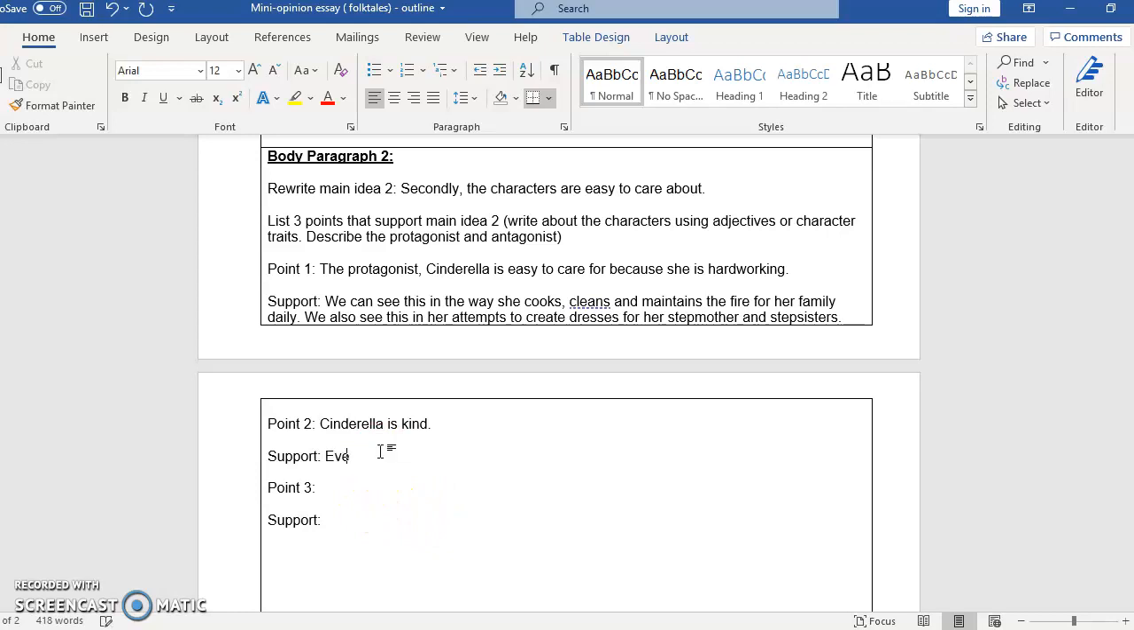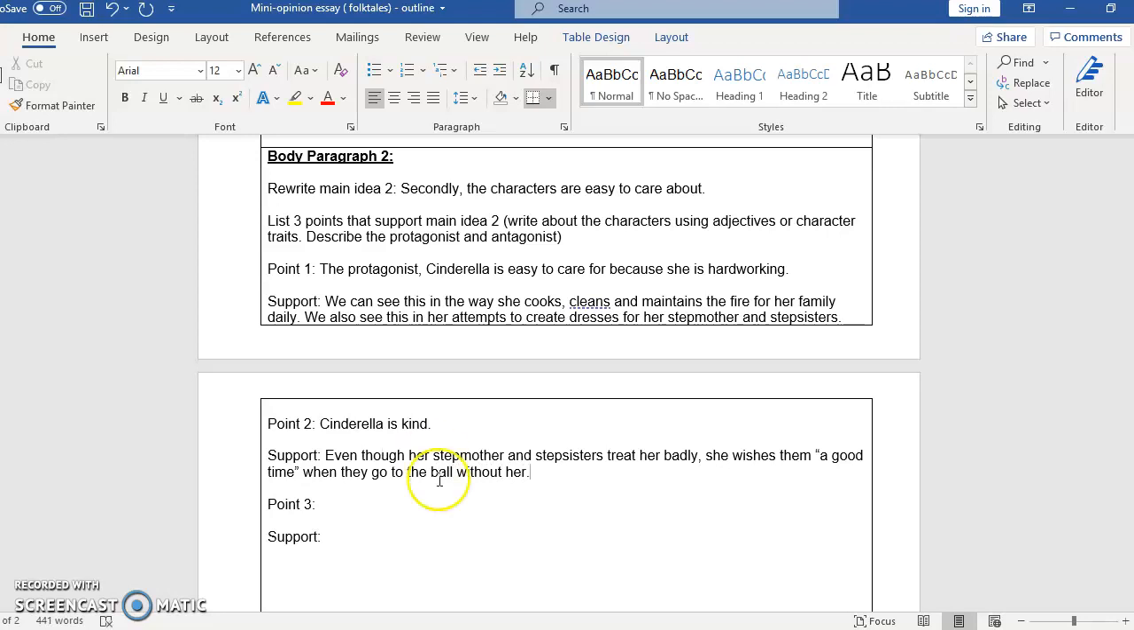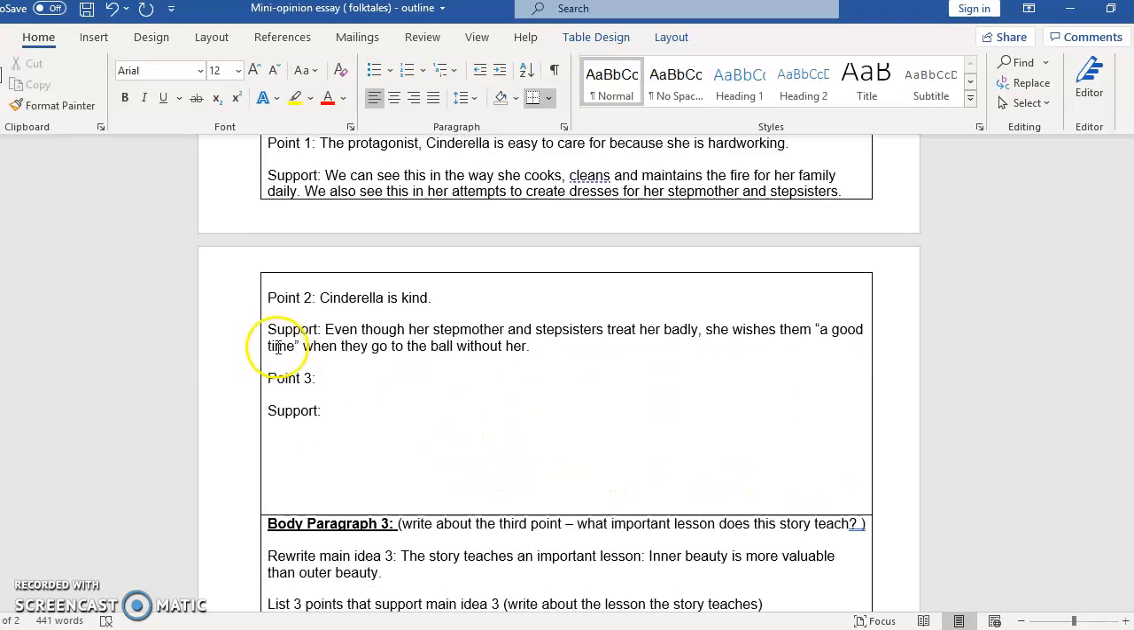So even though her stepmother and stepsisters treat her badly, she wishes them a good time when they go to the ball without her. Right? So we can see that she's kind because even when she's treated badly, she doesn't wish ill on anybody. She wants them to still have a good time.